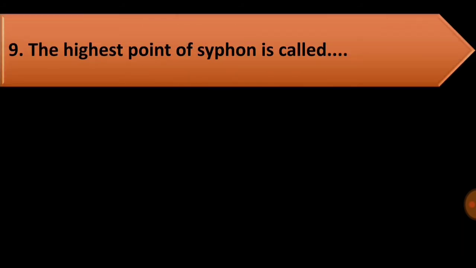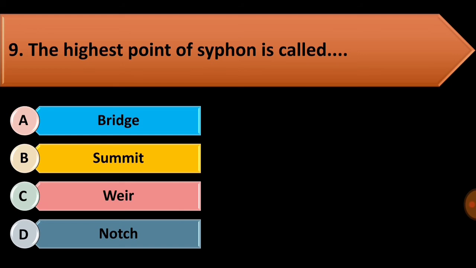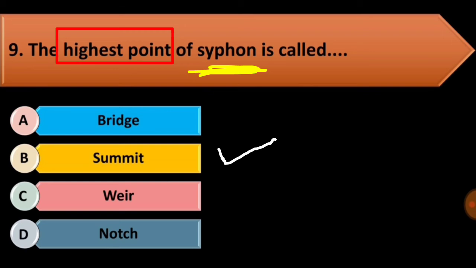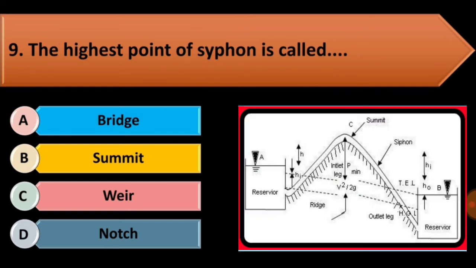Move with 9th question. The highest point of siphon is called. Options are bridge, summit, weir and notch. So the highest point of siphon is known as summit. Here I have shown a photograph for your easy understanding. Here you can see a summit. It is at the top of the area.